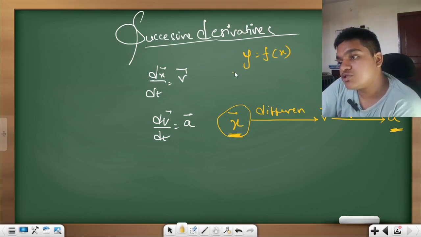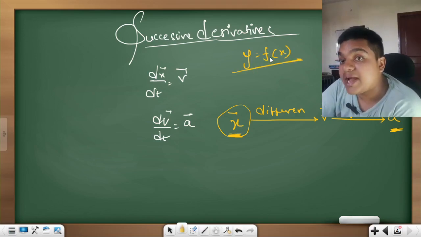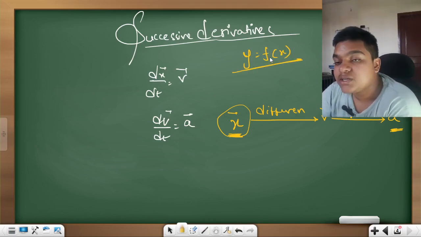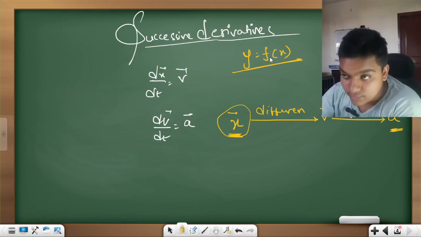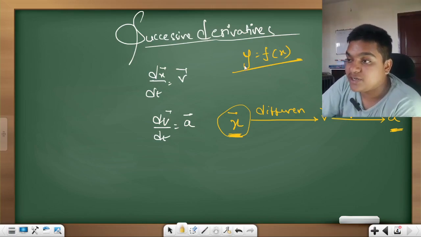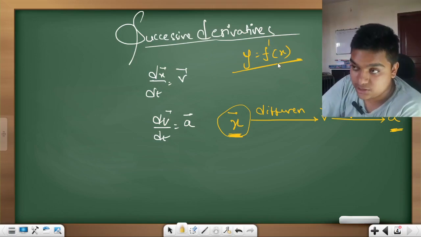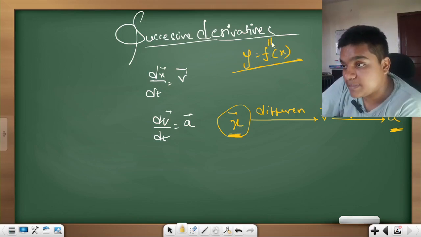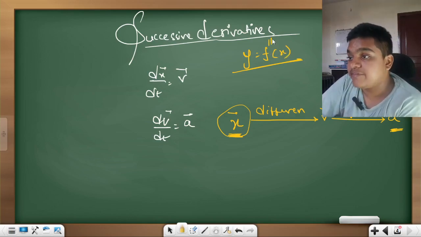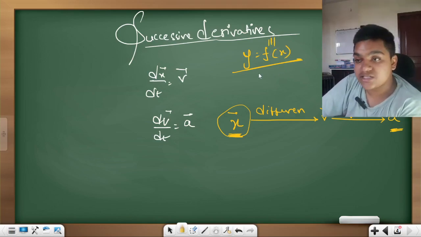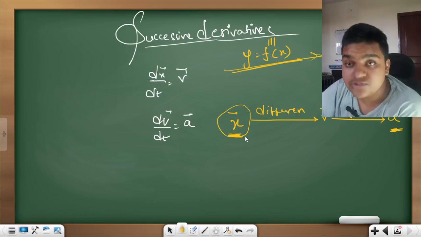For differentiation, if you apply a function to x which results in the value of y, you can put a dash. If it is single differentiation, one dash; if it is double differentiation, two dashes; if it is triple differentiation, three dashes, and so on and so forth.